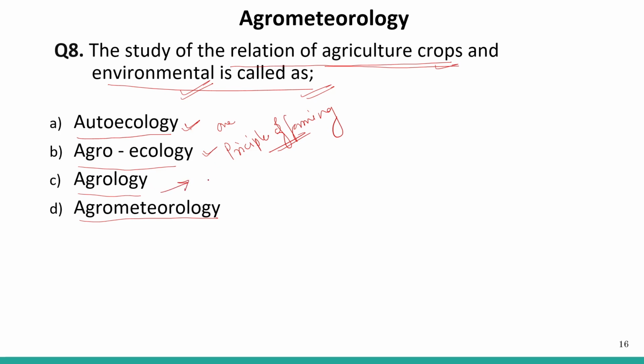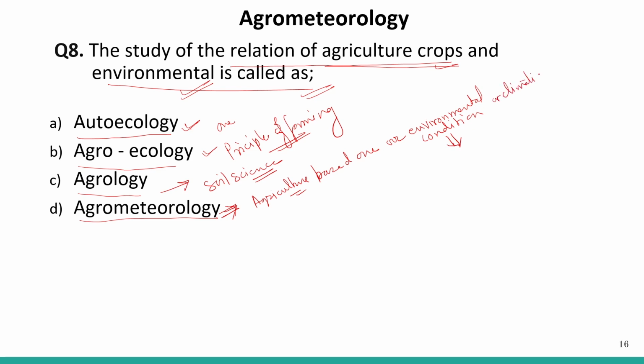Agrology is related to soil science. And agrometrology means agriculture based on our environmental condition, and this environmental or climatic condition we know by meteorology, right?